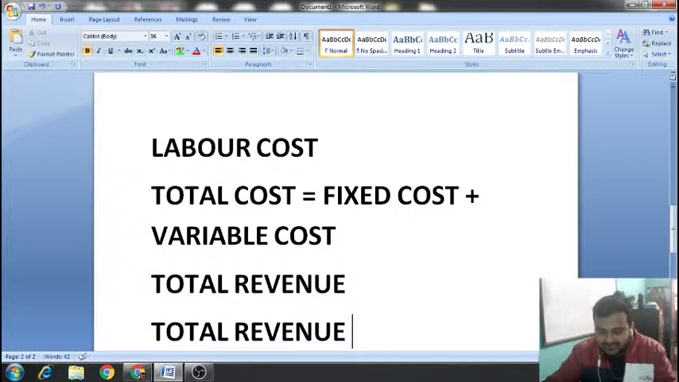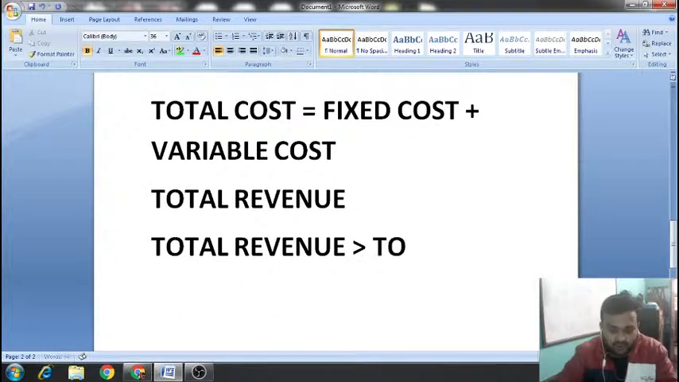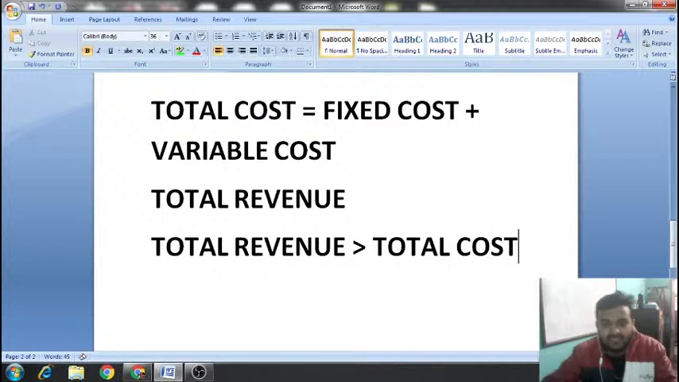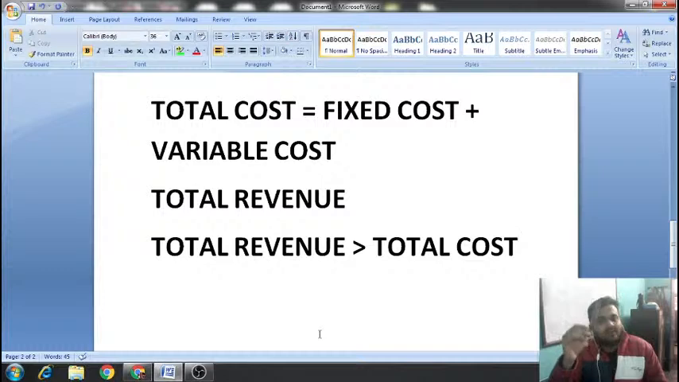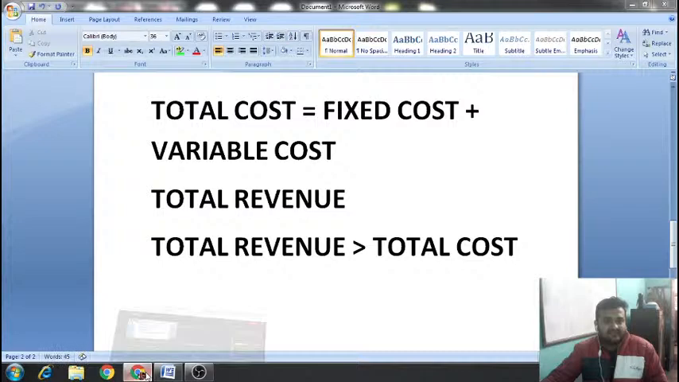Okay? And total revenue is always greater than your total cost. Clear? Why? Because if you are manufacturing this pen at rupees 10, you will never sell this pen at rupees 8 or rupees 9 or something like this. You will always sell this at higher prices. So the money that you get by selling is your total revenue, and that revenue will always be greater than your total cost. Clear? Understood?